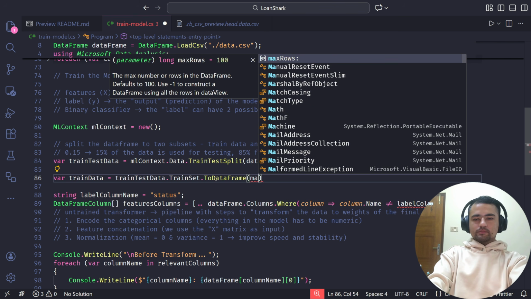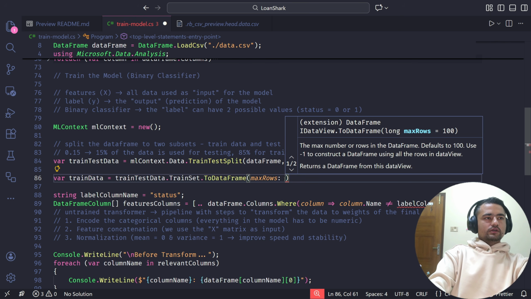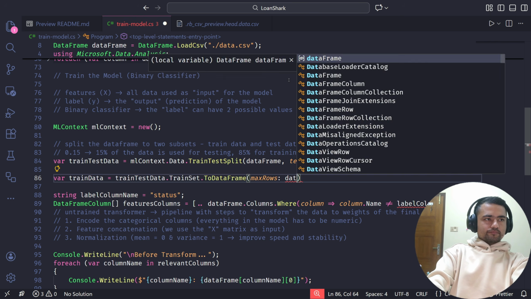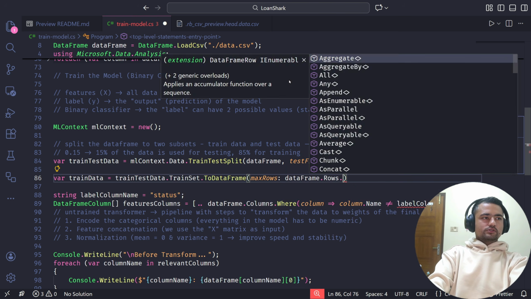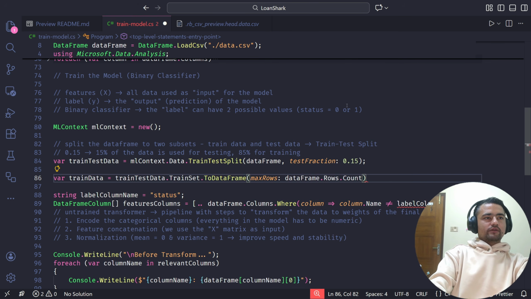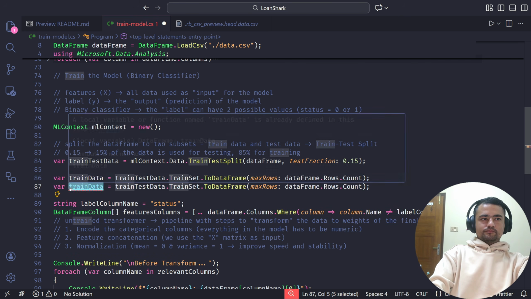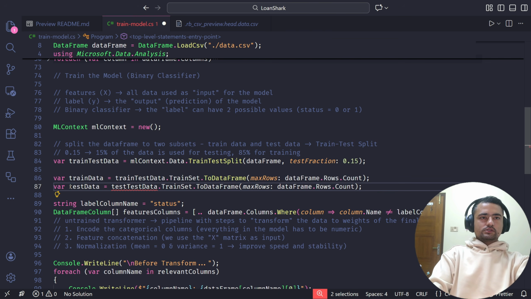Okay, and if you remember, it takes this argument max rows, which by default is 100, but in the training data we actually need more than 100 rows. So I'll just give the total row count of our original data frame here. Notice that this is the maximum value, so even if it is less than this, we will not have any problem. Okay, and similarly I will also do it for the test data. I should use the test set, and everything else will remain the same.